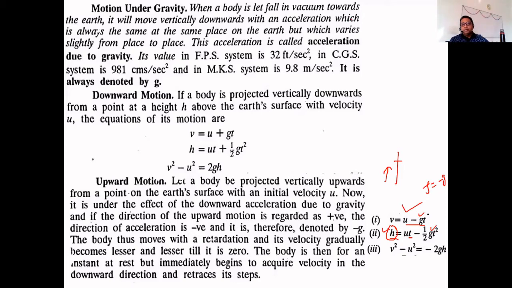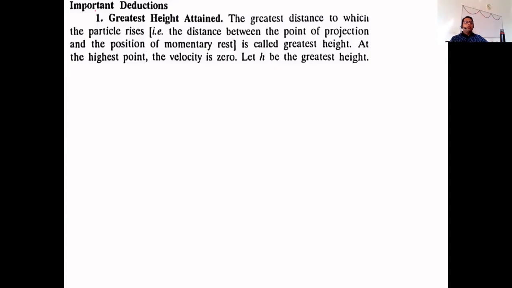So these are the three formulas which will be applicable in the upward motion. So now the important deductions: greatest height attained. When the particle moves vertically upwards, then what is the greatest height? Greatest height means the point where the velocity becomes zero.